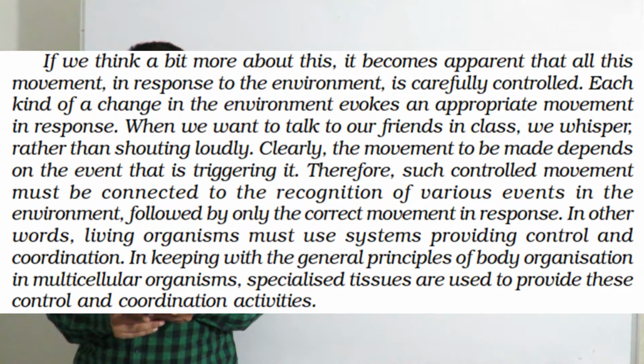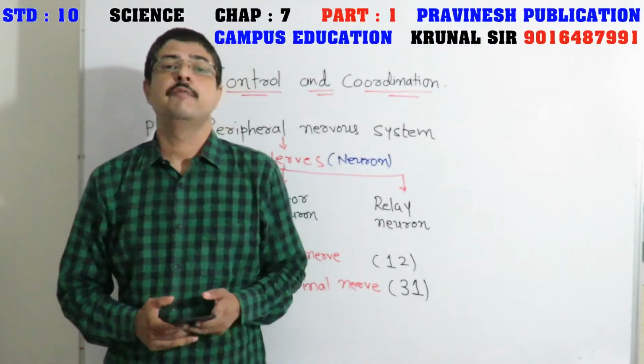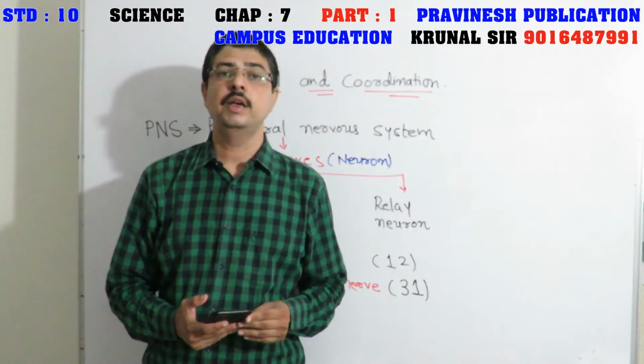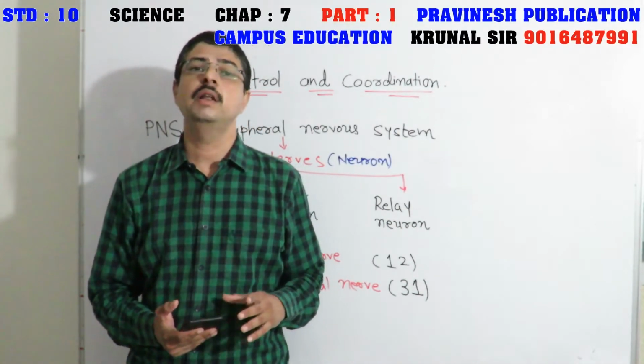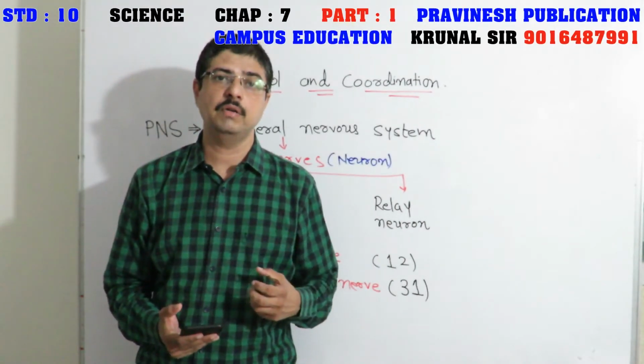Therefore, such controlled movement must be connected to the recognition of various events in the environment, followed by only the correct movement in response. In other words, living organisms must use a system providing control and coordination in keeping with the general principles of body organization. In multicellular organisms, specialized tissues are used to provide this control and coordination activities. Friends, we have many tissues present in our body, and these tissues control and coordinate, which finally affects the movement. For example, I am showing some movement right now. Which movement?